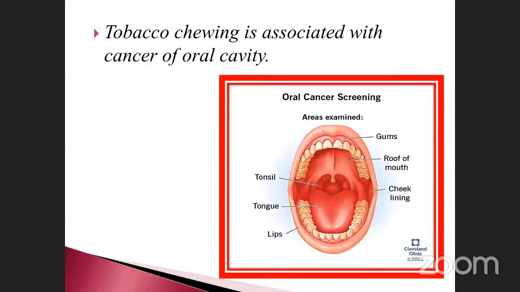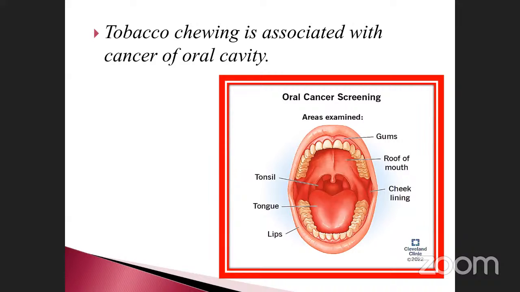See here, tobacco chewing is associated with cancer of the oral cavity. This is the tonsil, cheek lining, tongue, lips, and gums, isn't it? Some patients place it here, some under the tongue, some in this area. So what happens when you place it 100 or 200 times in this area? The cells are completely eroded.